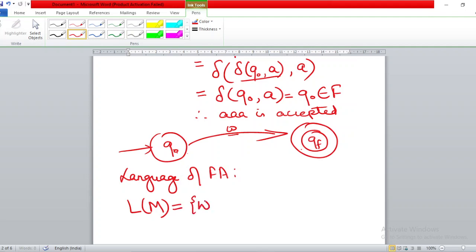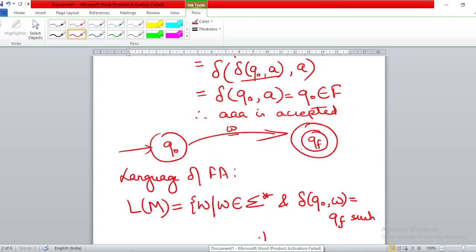M is the set of strings W such that W belongs to what? Sigma star. Sigma star we have discussed yesterday. And delta of Q0, when you give input W, you should be able to reach some state, say QF, such that QF belongs to the set of final states.